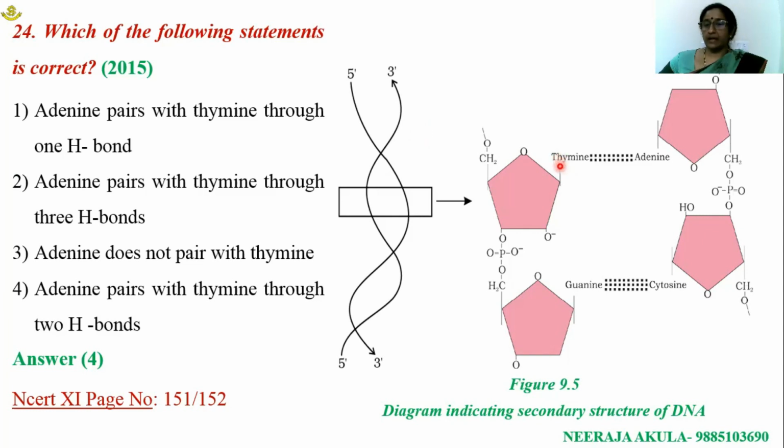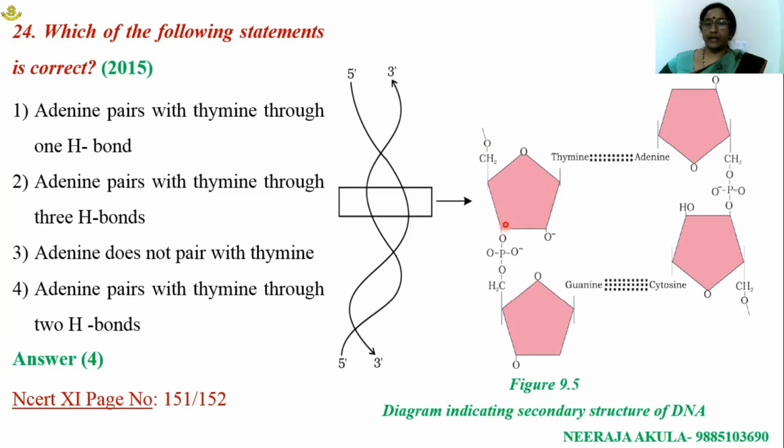The nitrogenous base is attached to the first position of the deoxyribose sugar, and the bond between the nitrogenous base and the sugar is a glycosidic bond. At the fifth carbon atom of the deoxyribose sugar, phosphoric acid is attached.